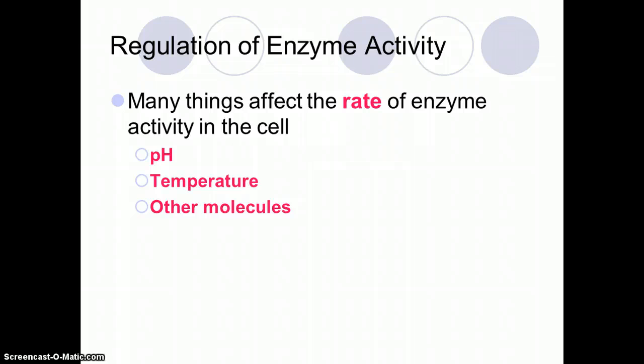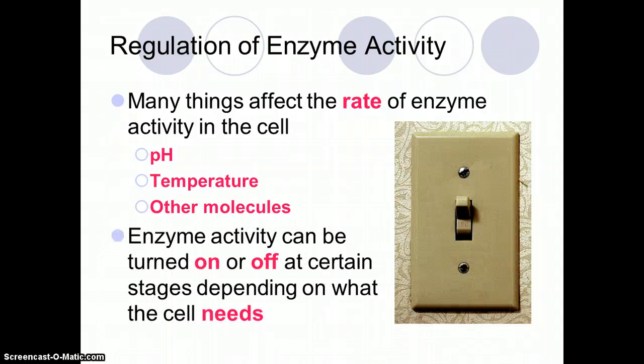Finally, other molecules can affect the speed of a chemical reaction. Another substance may block the active site so that the substrate cannot bind. This is a common way that cells regulate the rate of chemical reactions in a cell. The cell will produce something that blocks the enzyme when it doesn't want the reaction to happen, and it may produce something to destroy that molecule to make the active site available again when it needs the reaction to proceed.